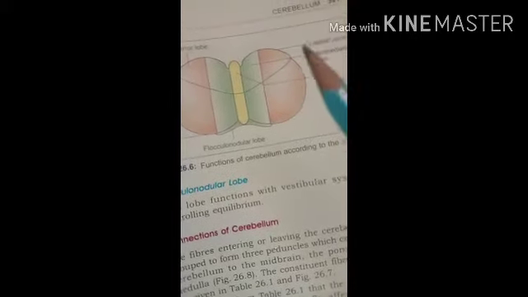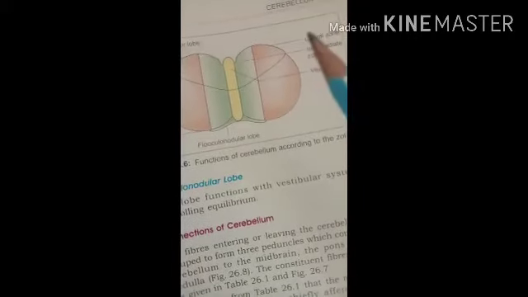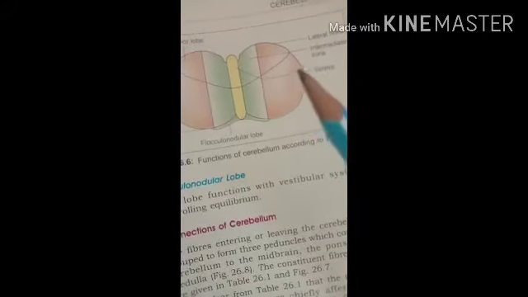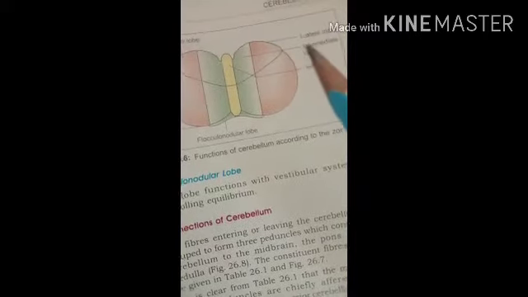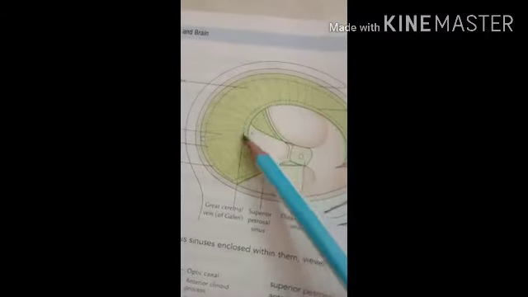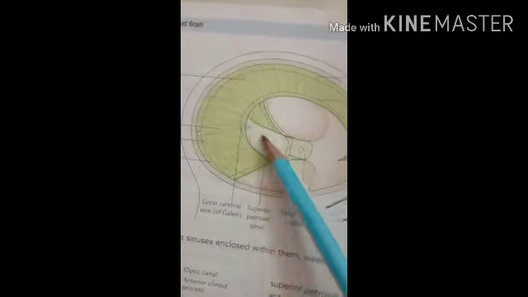The posterior margin is convex and attached to the internal occipital crest, and the anterior margin is concave and free. So here in this diagram, that is the fold present between the two halves of the cerebellum.